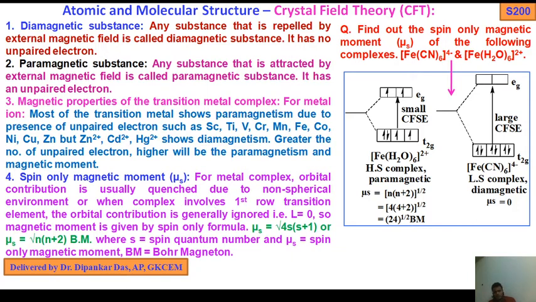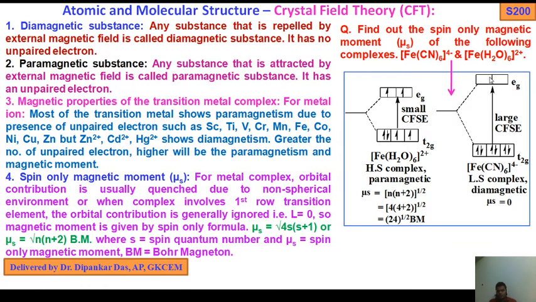So here orbital contribution has been ignored. We only consider the spin only formula. Then mu s will be root 4s into (s plus 1), or root n into (n plus 2). So we can always use root n into (n plus 2) BM. Okay, n is the number of unpaired electrons, s is the spin quantum number, mu s is the spin only magnetic moment, and BM, Bohr magneton, is the unit. Okay, now come to the questions.